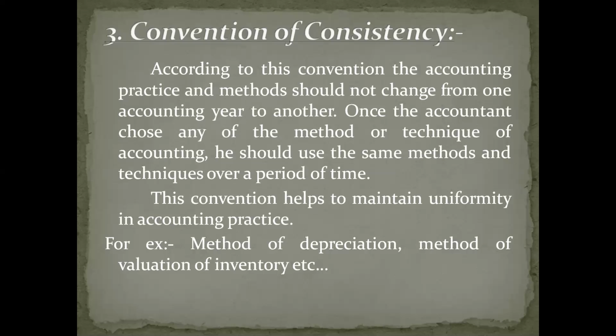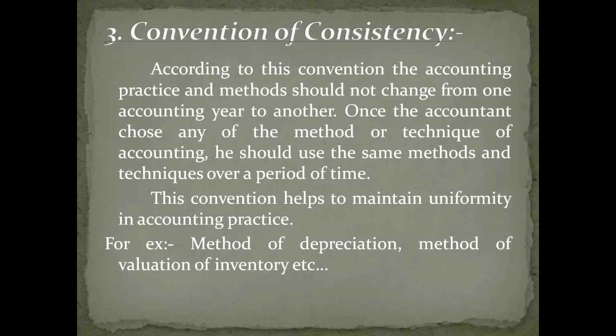According to this convention, once the accountant has chosen any method or technique of accounting, he must follow the same method and technique over a period of time. He is not supposed to change the methods and techniques of accounting from one accounting year to another. Consistency means stability, uniformity in accounting practice.